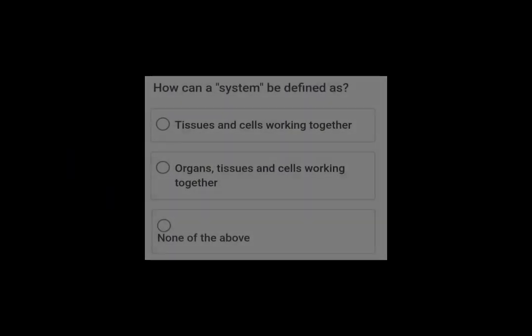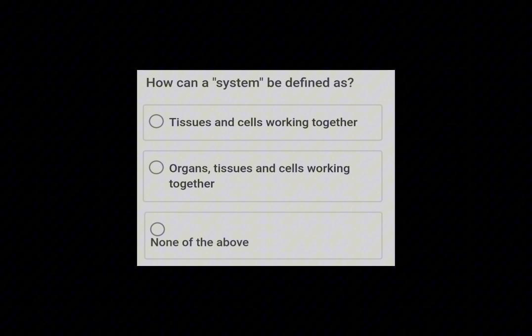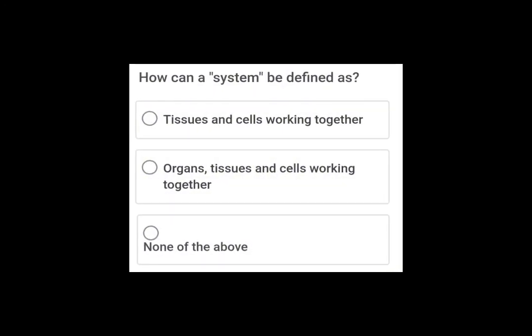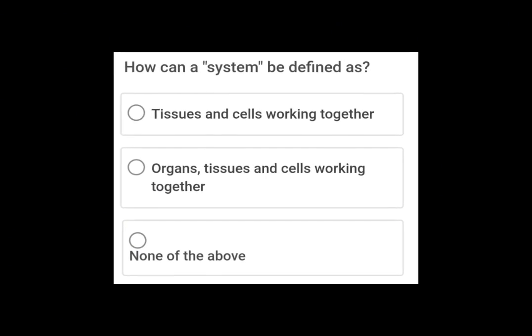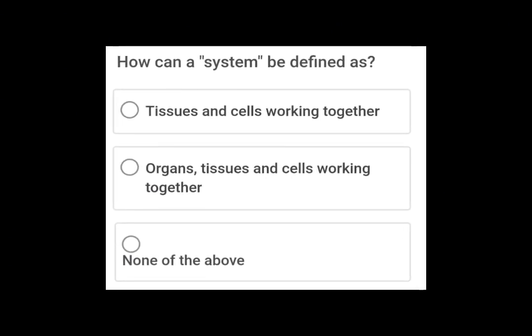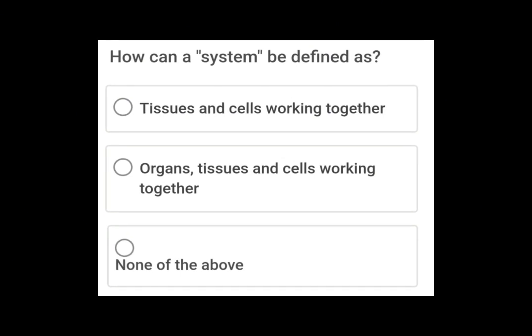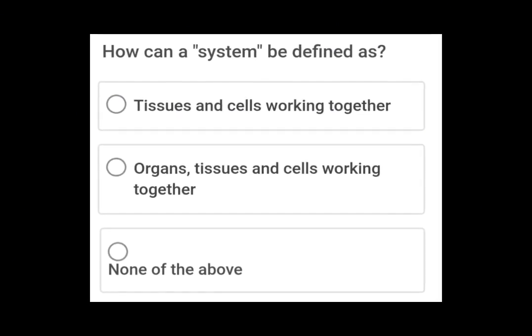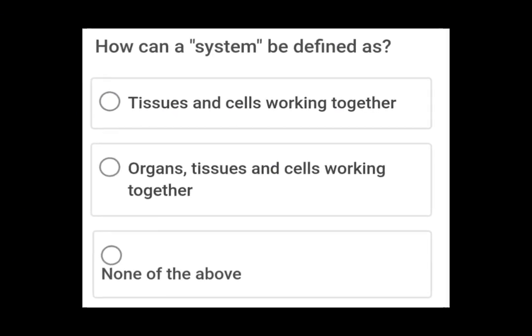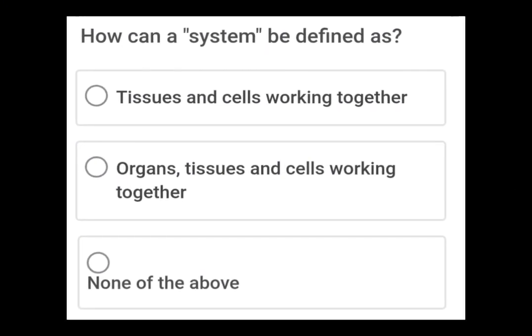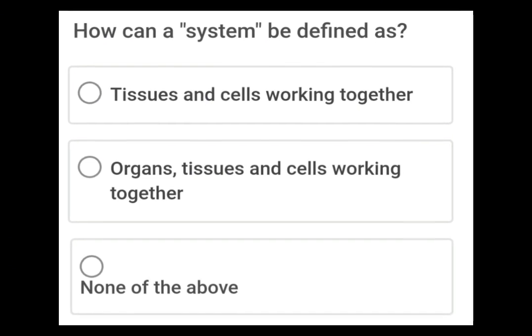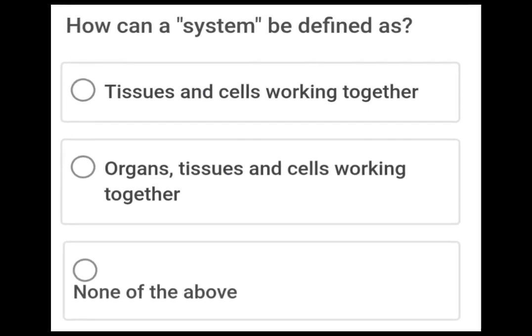Let us move on to the next question. How can a system be defined as? On option 1, we have tissues and cells working together. Option number 2, we have organs, tissues, and cells working together. And then on option 3, we have none of the above. So we are going to select option 2, which is saying organs, tissues, and cells working together.